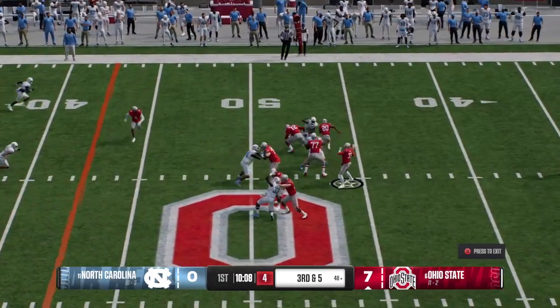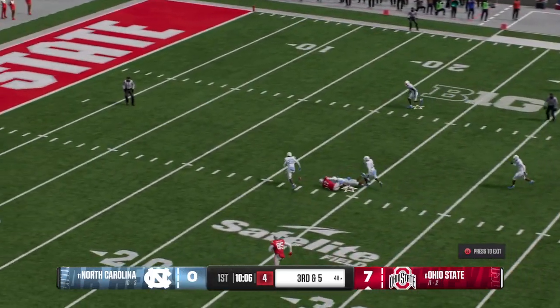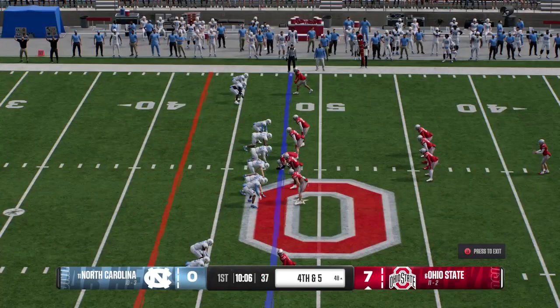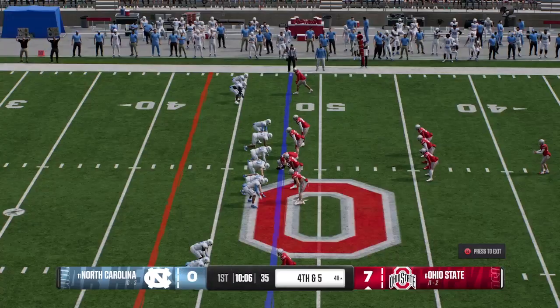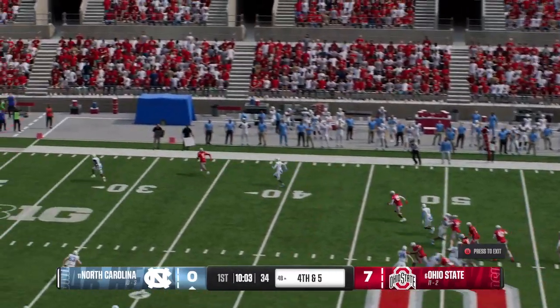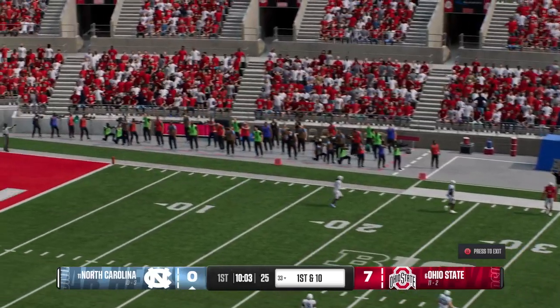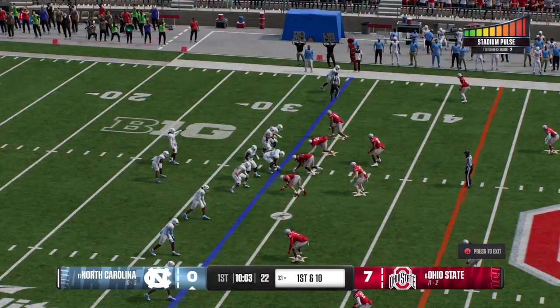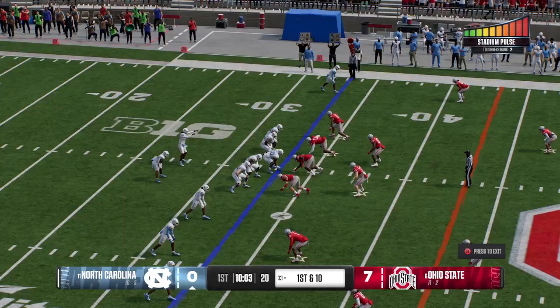Off the play fake. Looking to throw the football. And this is dropped. Would have been a huge gain, but he could not collect it. The Buckeyes bring their punt team onto the field. And the punt lands out of bounds. Let's see exactly where they'll spot it here. First down play call. How aggressive will it be?